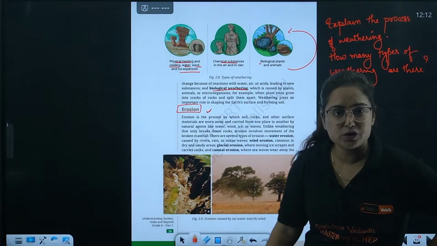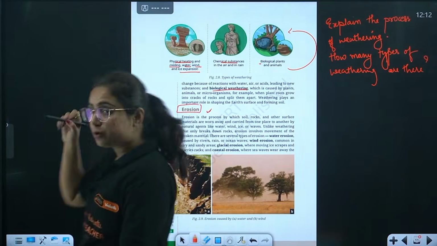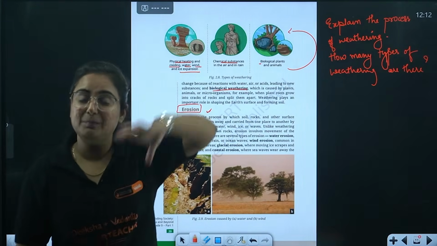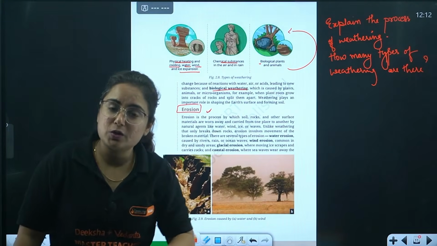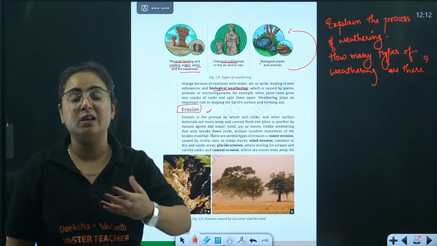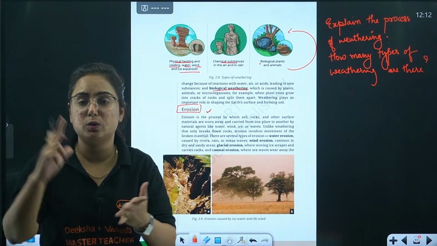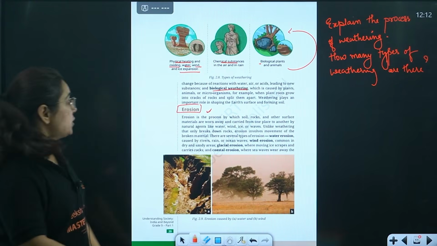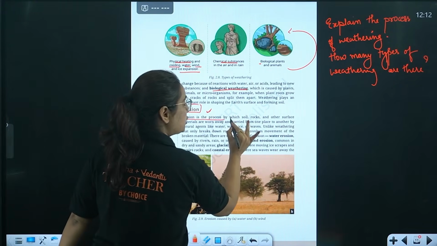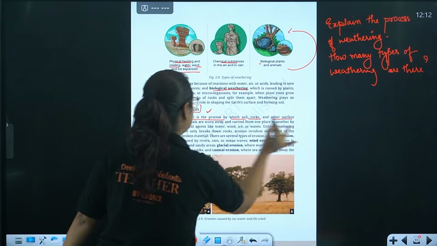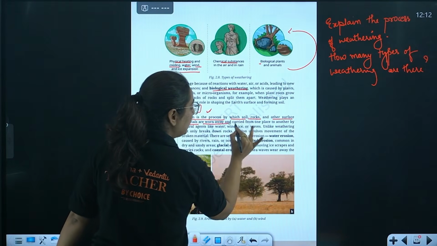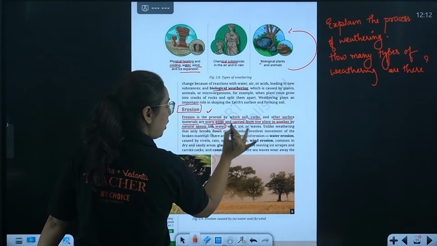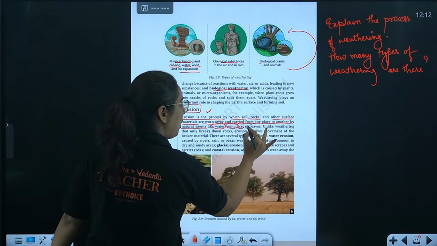Erosion. Now, what is the erosion method? These rocks that are broken into pieces, when moved or transported from one place to another due to certain natural forces, again wind, water, ocean currents, etc., that is known as erosion. So erosion is the process by which soil, rock or any other surface material are worn away or carried away from one place to another by natural agents like water, wind, ice or waves.